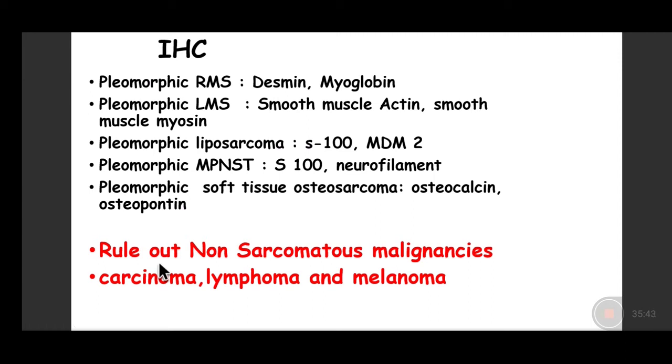So it could be a primary carcinoma occurring over here, or could be metastasis from some other sites. So they will express epithelial markers like epithelial membrane antigen and cytokeratin. The non-Hodgkin's lymphomas will express leukocyte common antigen, and melanomas, which are also malignant tumors arising from the melanocytes, will express melanocytic markers, which is Melan A.